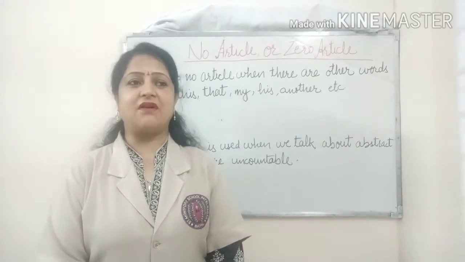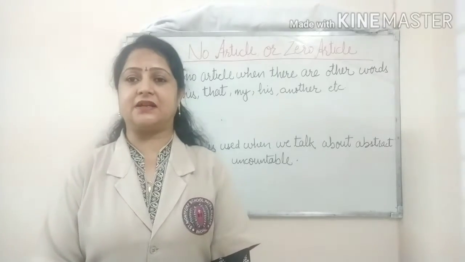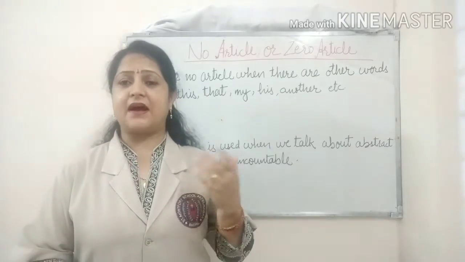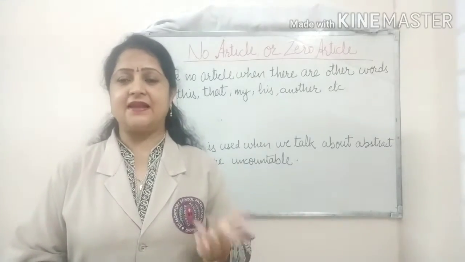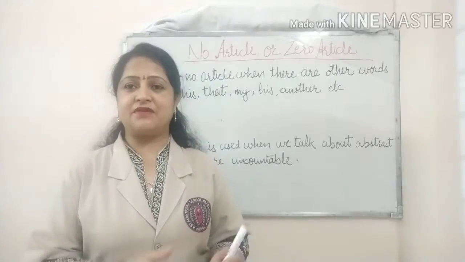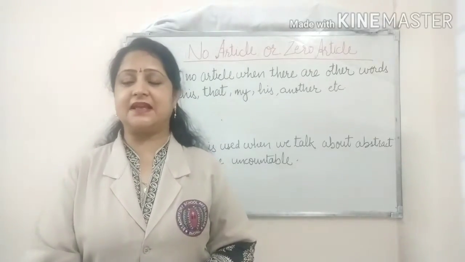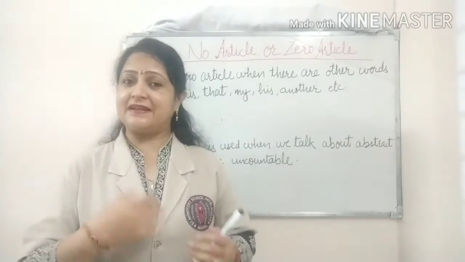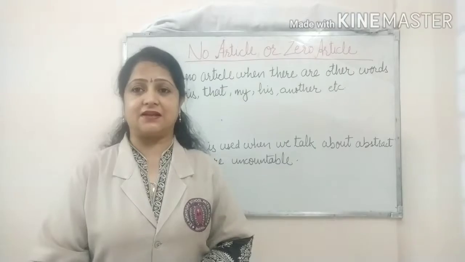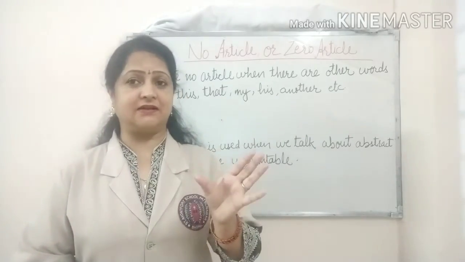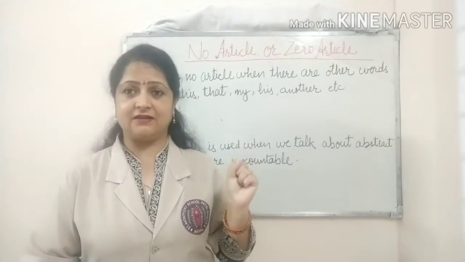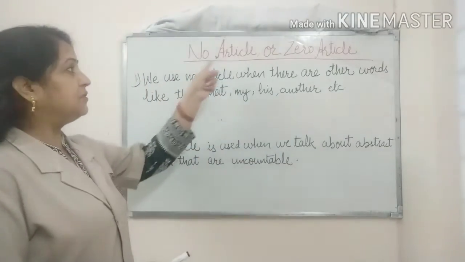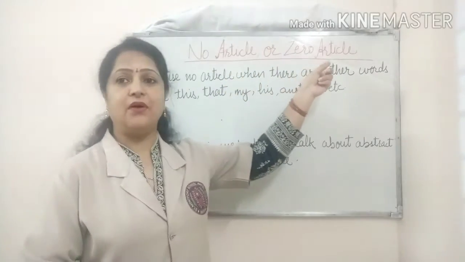So, students, we have already started with our chapter articles, and till now I explained about the articles a, an, and the. In my first video, I explained about the articles a and an. After that, in my second and third video, I told about the uses of the article the. Now, in today's video, we will learn about no article or zero article.